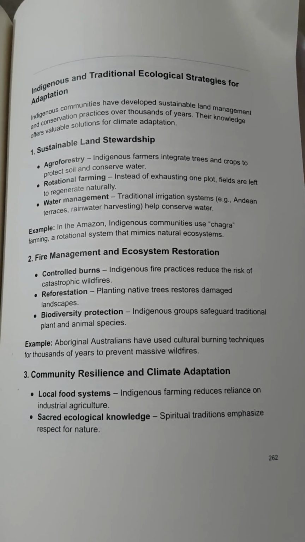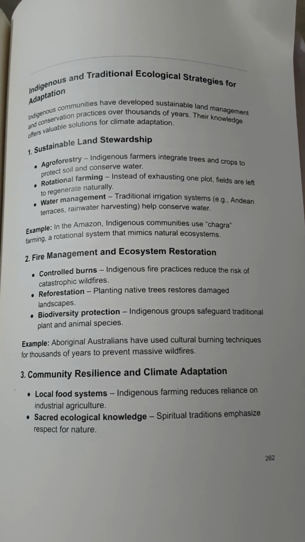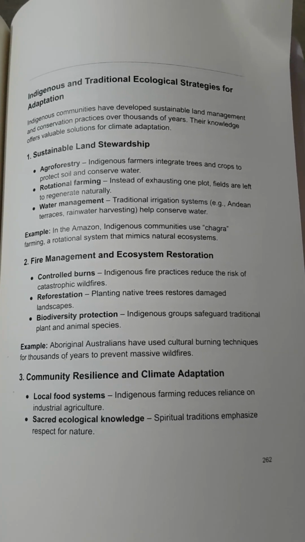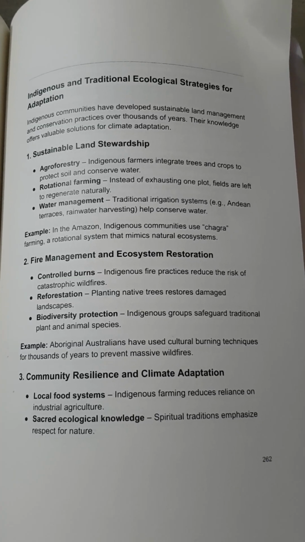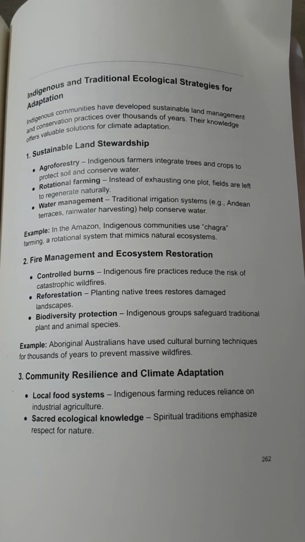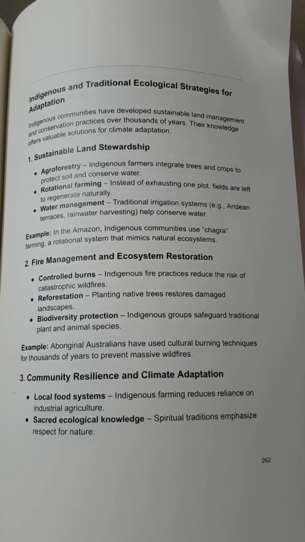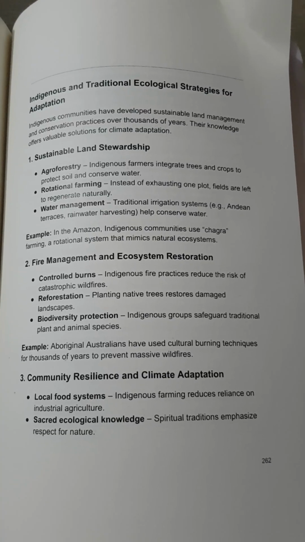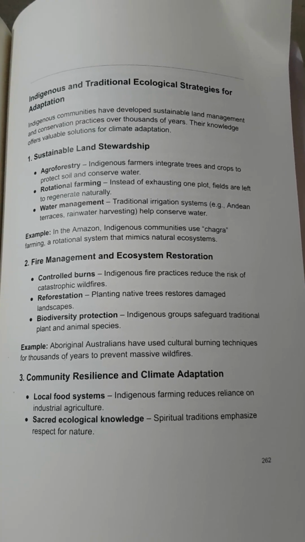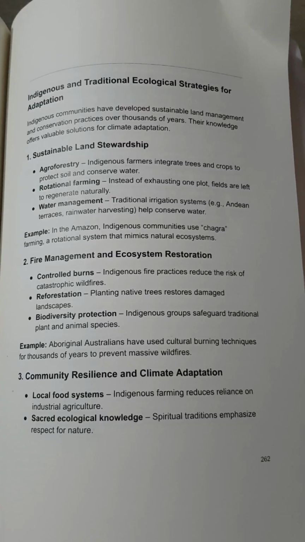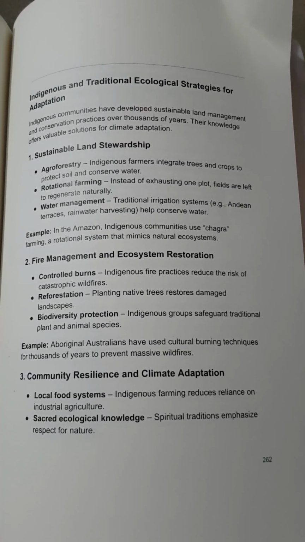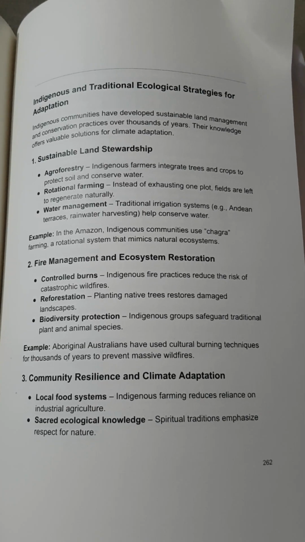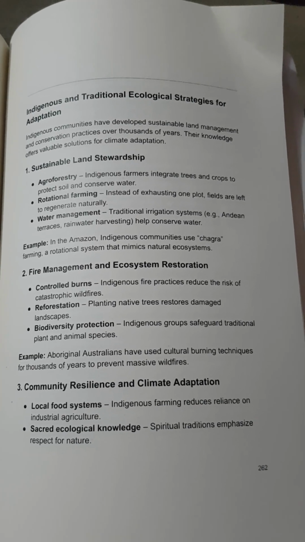Fire management and ecosystem restoration. Controlled burns. Indigenous fire practices reduce the risk of catastrophic wildfires. Reforestation. Planting native species restores damaged landscapes. Biodiversity protection. Indigenous groups safeguard traditional plant and animal species. Example: Aboriginal Australians have used cultural burning techniques for thousands of years to prevent massive wildfires.